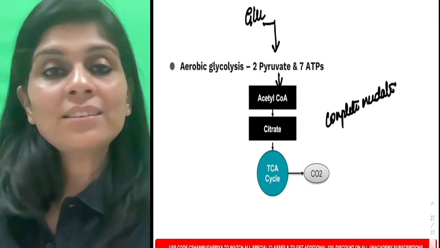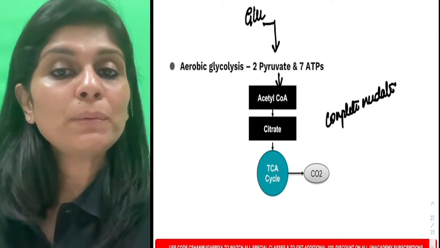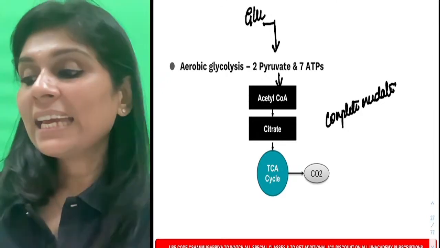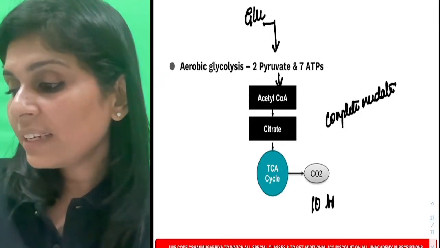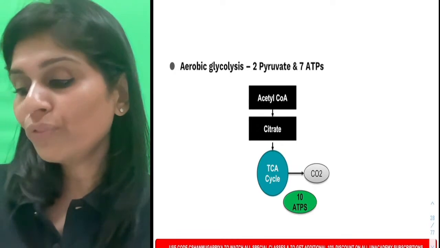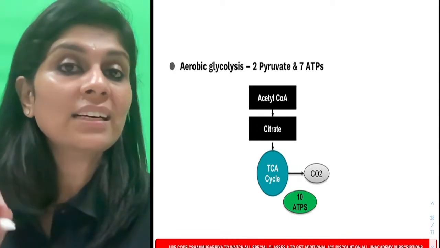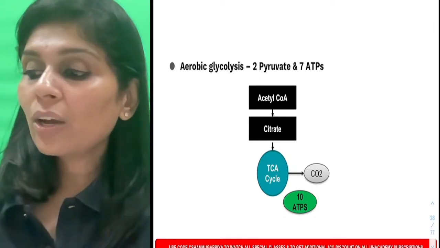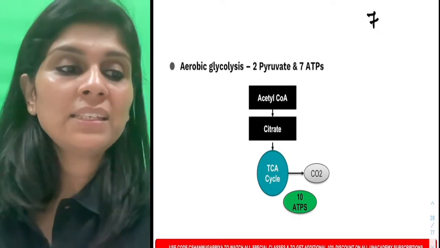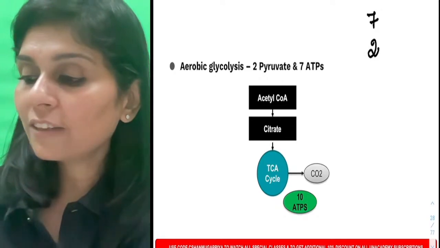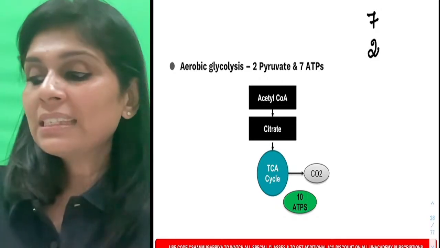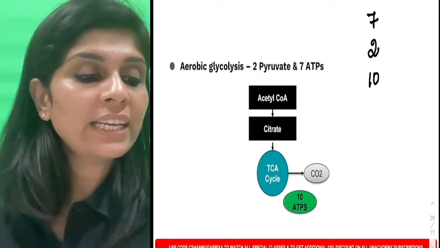And in every citric acid cycle, how many ATPs do you get? In every citric acid cycle, you get 10 ATPs. So far, I've told you 3 numbers related to ATPs. I'm going to help you recollect that. Aerobic glycolysis gives you 7 ATPs. Anaerobic glycolysis gives you 2 ATPs. Citric acid cycle gives you 10 ATPs.